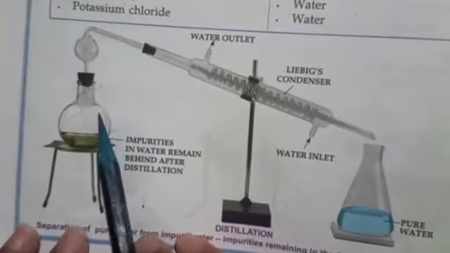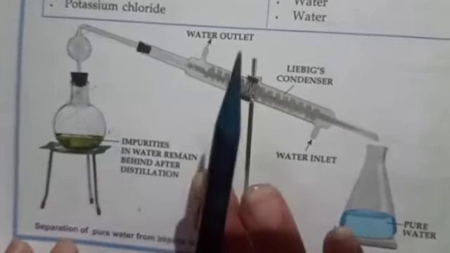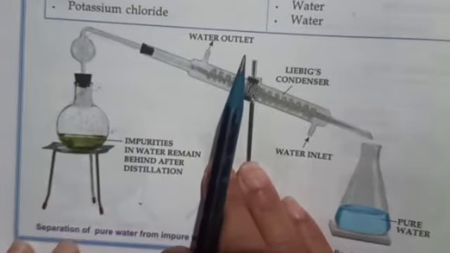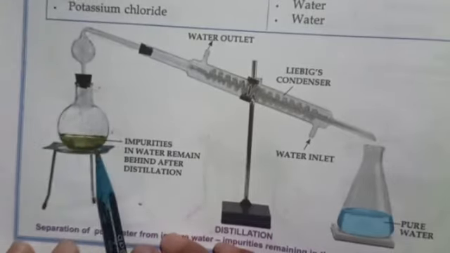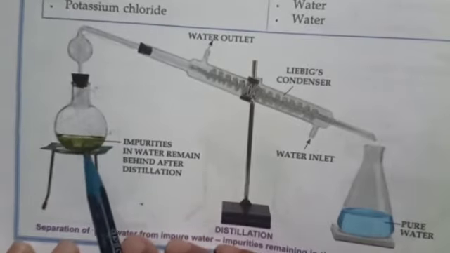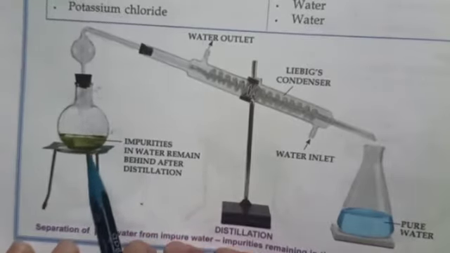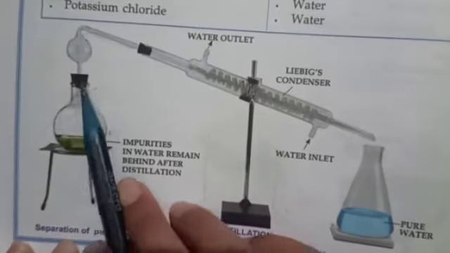Now what is inside the flask? Impure water. This distillation process is used to separate pure water from impure water. Impure water is heated, and on heating the distillation flask, the solid impurities in water remain behind in the flask, and the liquid water starts vaporizing.